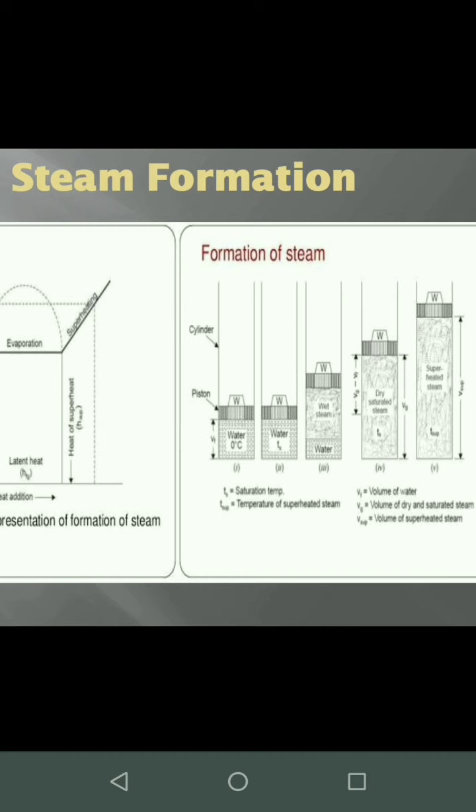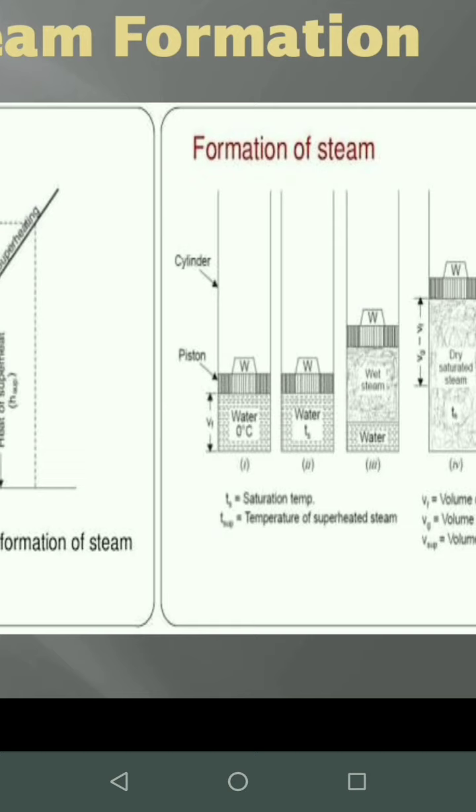Once all the water droplets are converted into steam, it is called dry saturated steam. This dry saturated steam will be at the saturation temperature itself. In the case of water, it is usually 100 degrees Celsius. Now, as I told you, because of this heating, there is an increase in volume. Initially, it was Vf. Now it has increased.